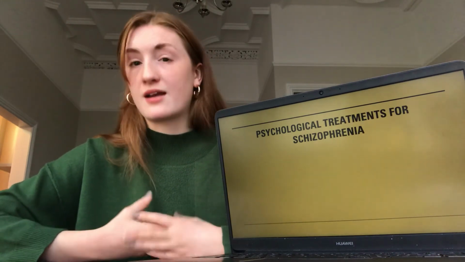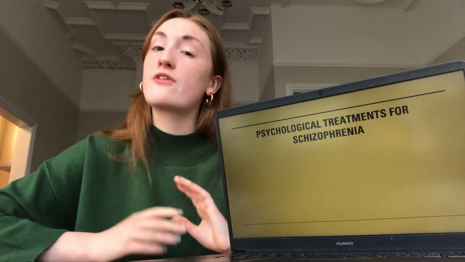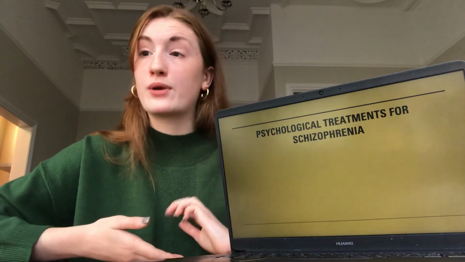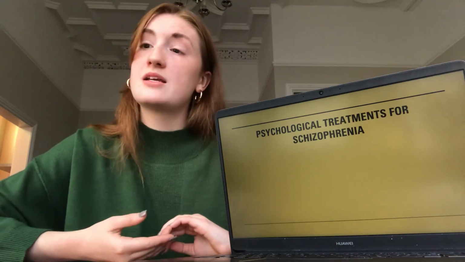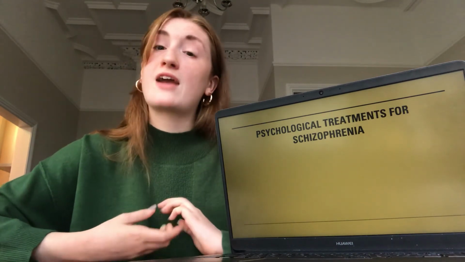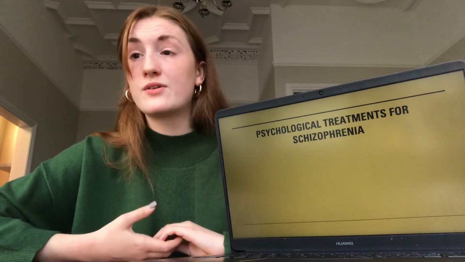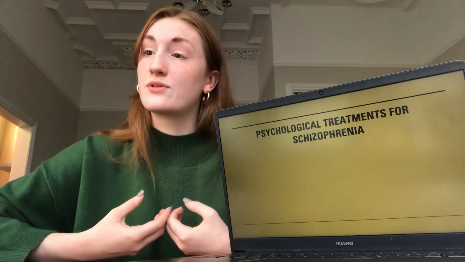CBT has become recognised as an effective intervention for schizophrenia, although there remains an ongoing debate as to the effectiveness and how long it will last. Whilst there is evidence for treatment of positive symptoms, it has not been shown to treat negative symptoms. Generally, availability of CBT for schizophrenic patients remains low, which may result in a higher use of drug treatment as they are more accessible for patients.